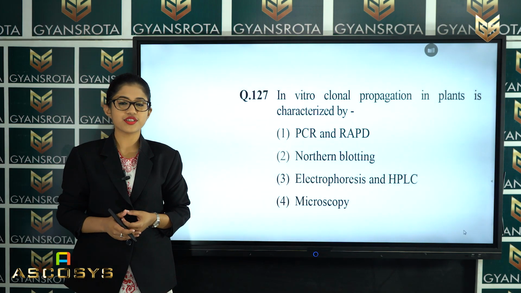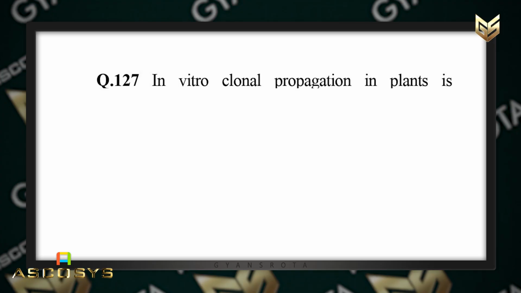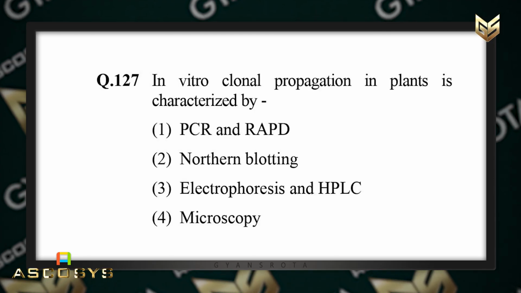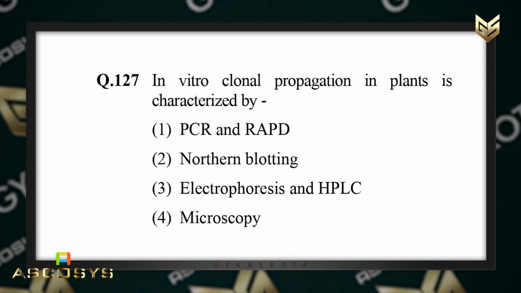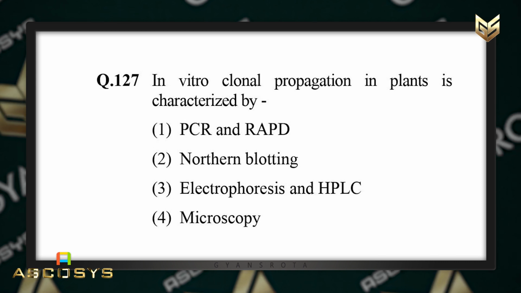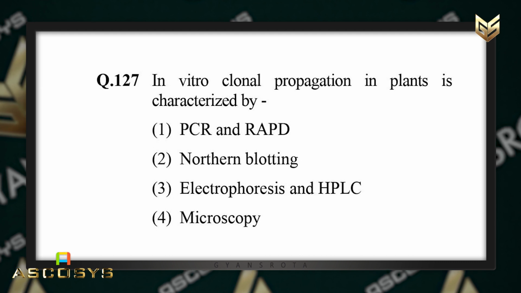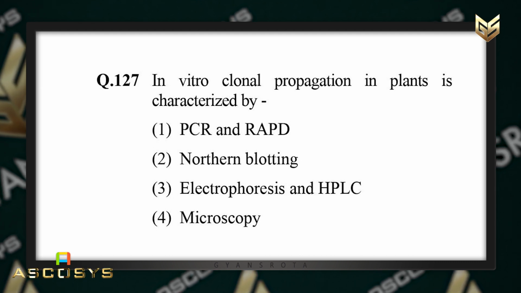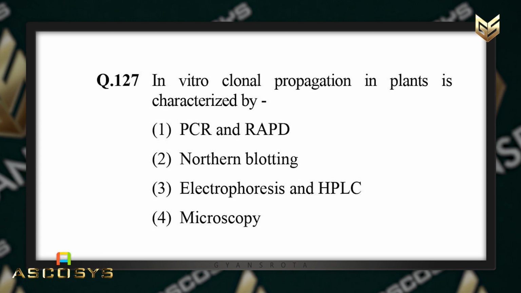Now the next question is question number 127. You can see here, in vitro clonal propagation in plants is characterized by, there are options given. First option is PCR and RAPD. Second is northern blotting. Third is electrophoresis and HPLC. And the fourth is microscopy.